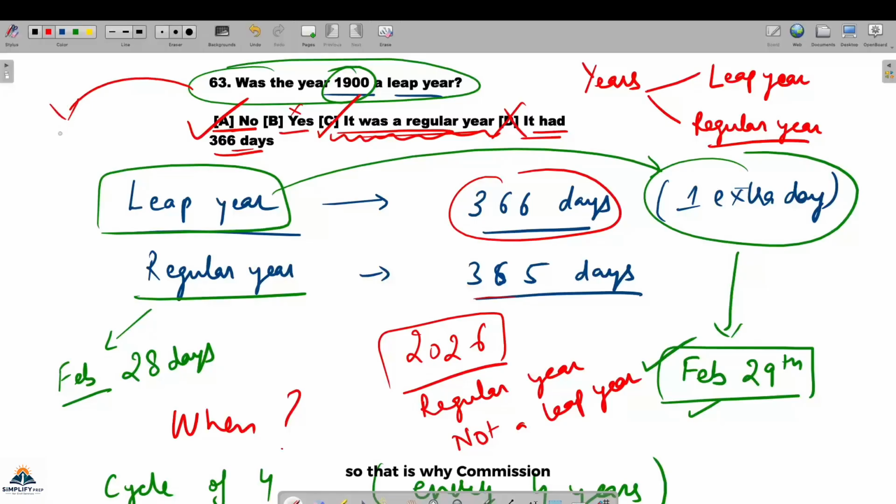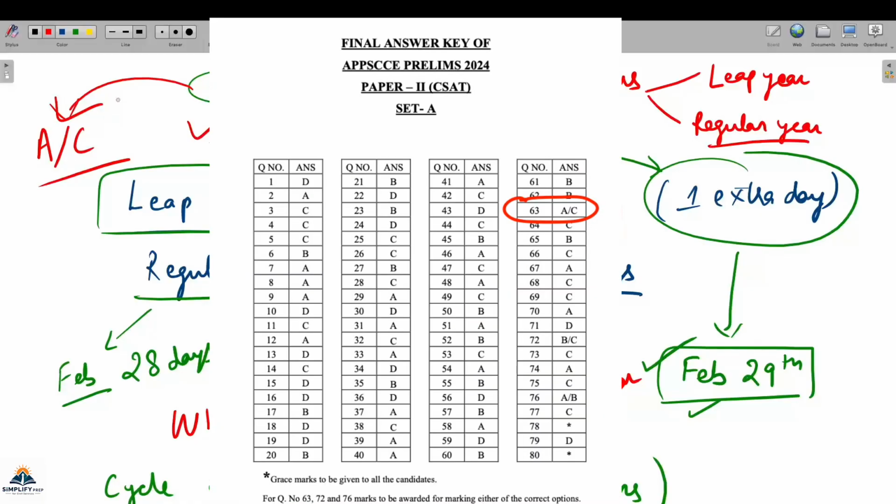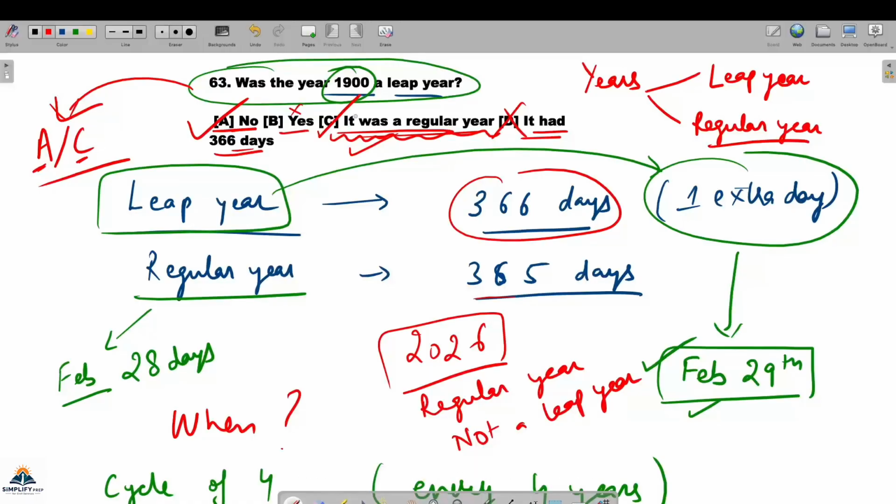So that is why the commission gave the answer as A and C both. Those who have marked A, that was also correct. Those who have marked C, that is also correct. So sometimes the commission can give two options also, in the official key itself. So don't worry about that. And if you're getting two options, be very sure that there are exactly two correct options. So mark one, because if you leave the question, you will not get marks, but whether you marked A or C, you will get marks in this question.